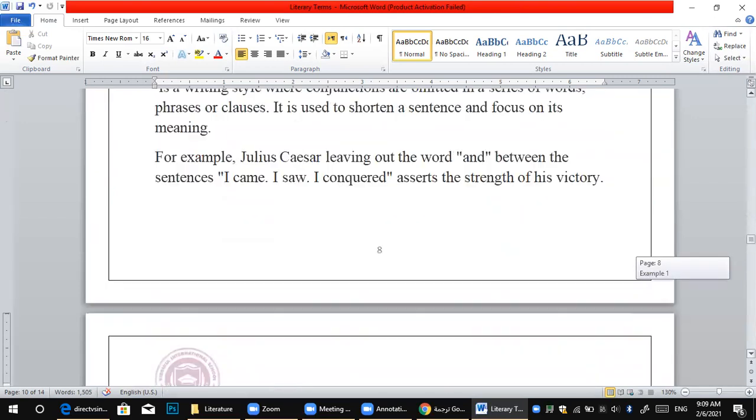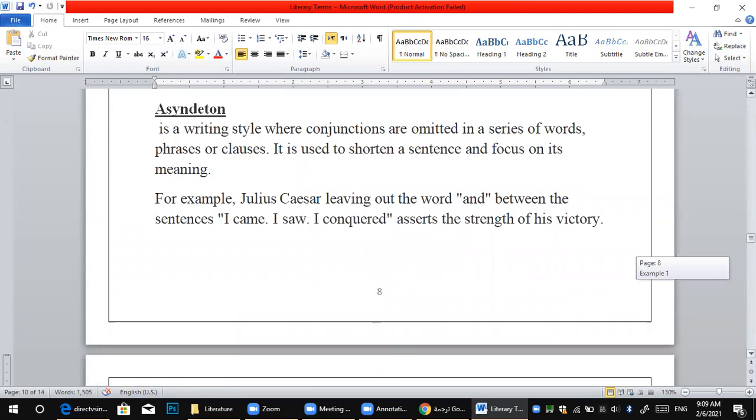The first one here is called asyndeton. Asyndeton means that two sentences or many sentences are joined with the conjunction removed. I removed the conjunction.